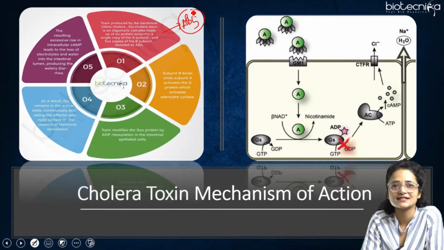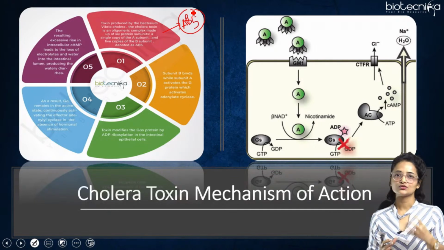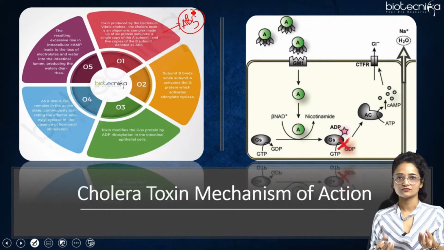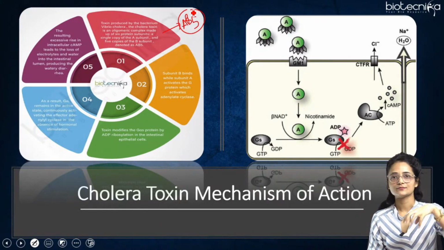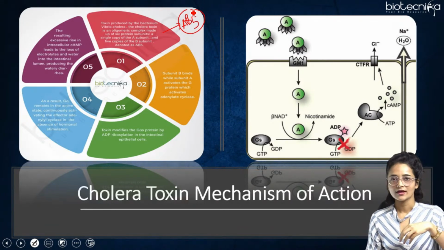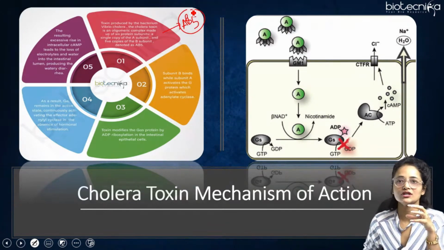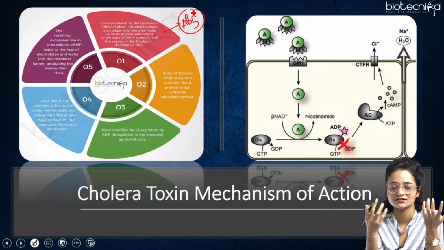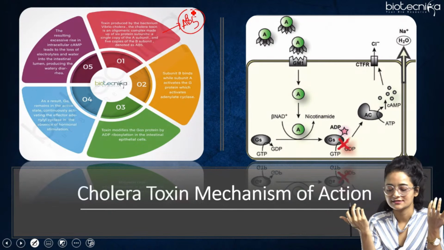Secondly, the subunit B binds while the subunit A activates the G protein. Subunit B binds to the receptor, and it provides a gateway for the A subunit to pass through. The A subunit is the one which will bind to the G protein and activate it. Conformational changes will take place in the G protein, and it will further activate the adenyl cyclase.